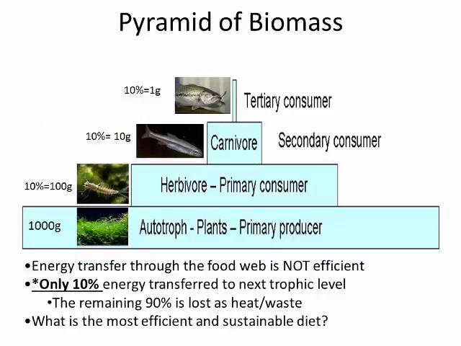A key concept of the laws of thermodynamics is energy transfer. Energy transfer, as we saw previously, is not efficient. In fact, 90% of energy available in one form is lost as heat as it moves up the food chain. Each level of the food chain is called a trophic level. The lowest trophic level is comprised of primary producers or autotrophs. The levels of the food web after primary producer are primary consumer or herbivore, secondary consumer or carnivore, and tertiary consumer. Tertiary consumers are also carnivores.